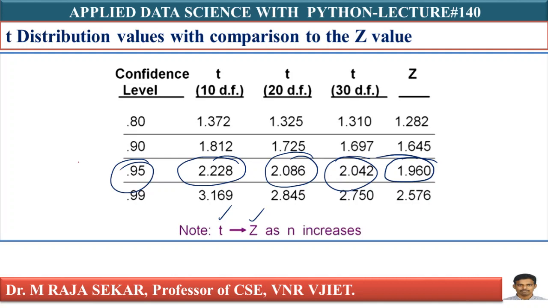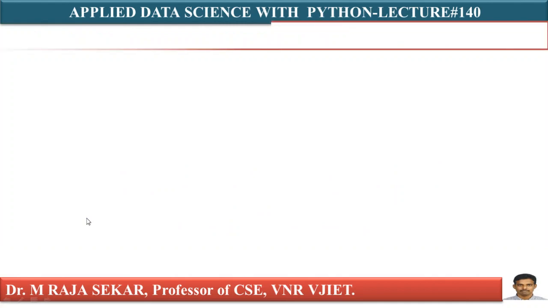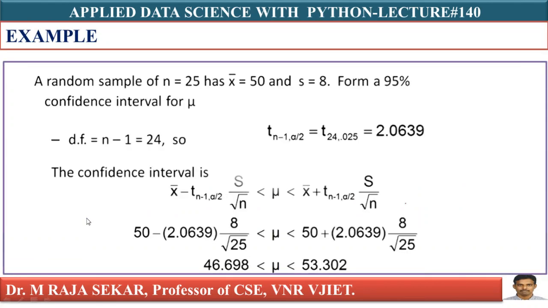So the value of t approaches z when n increases, isn't it? Just see, when n is increasing, t is approaching z. This table explains that whenever the degrees of freedom increase, z gets close to the t distribution. Your z and t are so close as n or degrees of freedom increase.